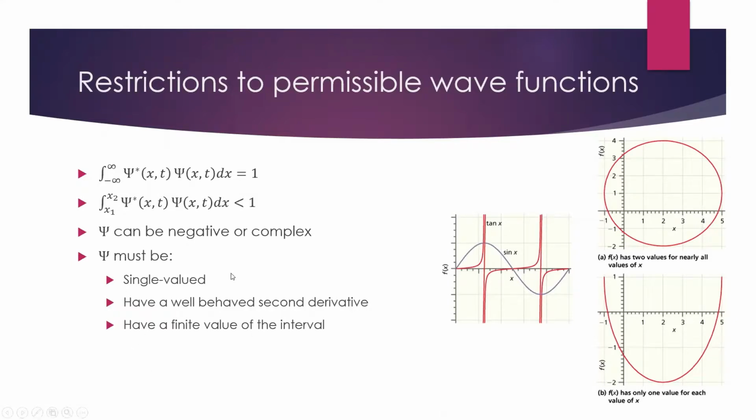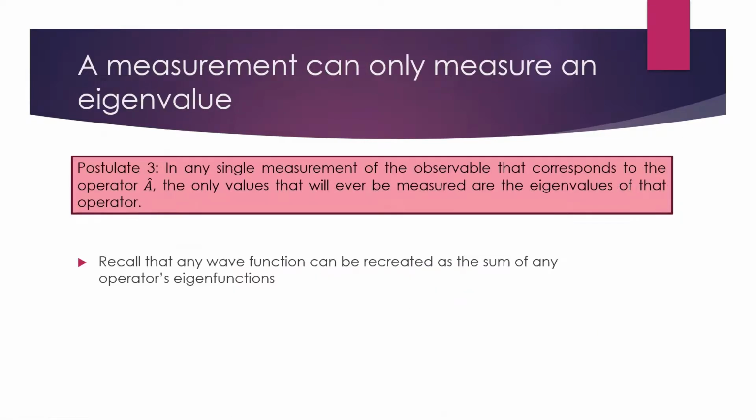And there are a lot more functions that satisfy these terms than are actually eigenfunctions of our particular system. And so in that case, what are we going to measure? Well, our postulate 3 tells us that it doesn't matter what our wave function is. If we try to do something like measure the total energy, we will only ever measure one of the values that corresponds to an eigenfunction of that operator, which is an eigenvalue.